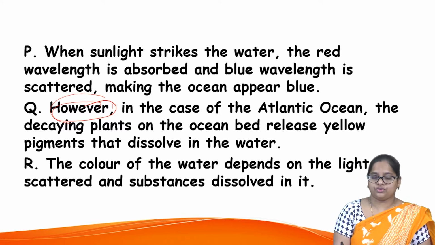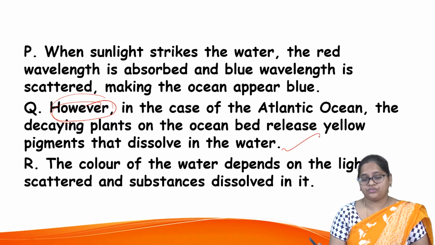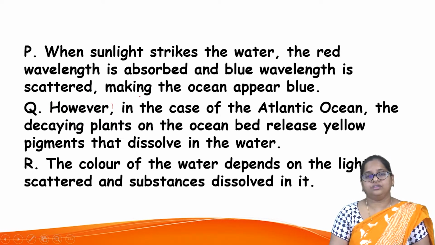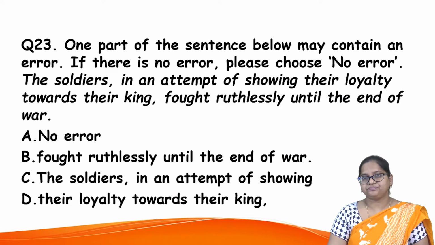It is just the opposite of it. So this is one exception you can really accept, right? So P and Q can be the options. Next, again, error identification. What is wrong there?